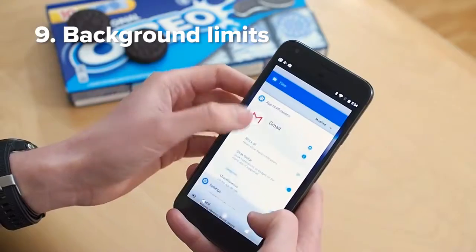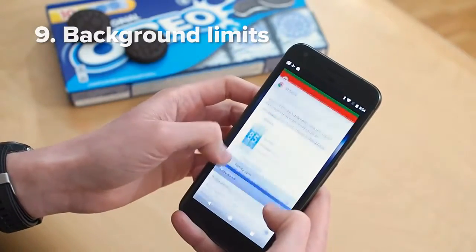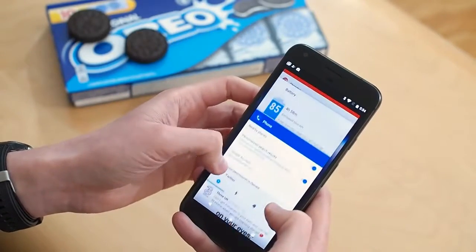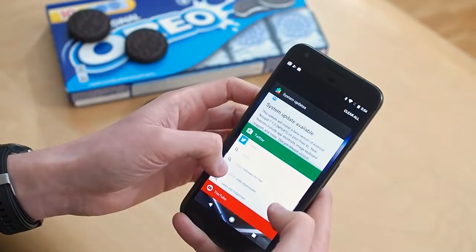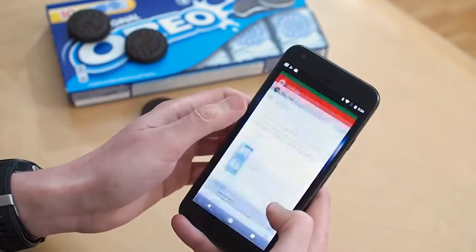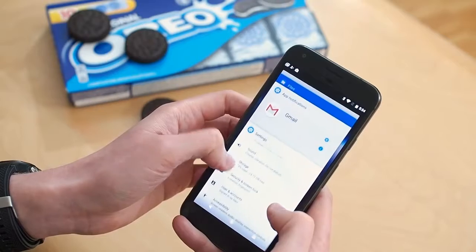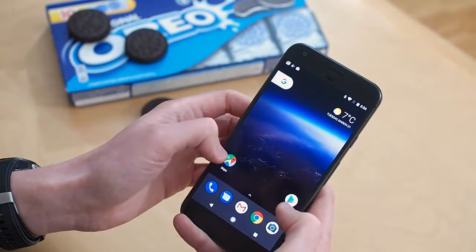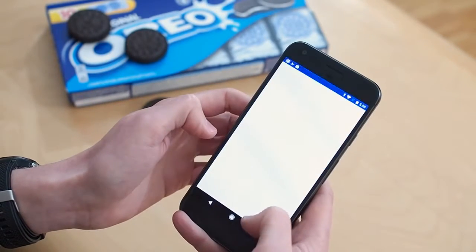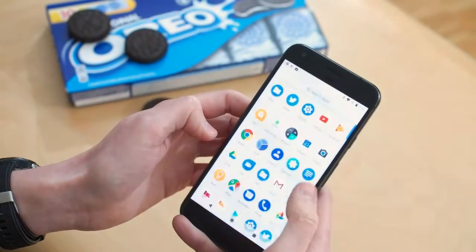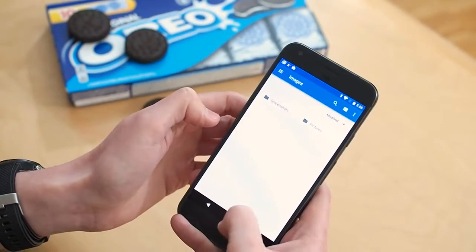Number 9, background limits. This is a big under the hood change which could potentially make a big difference to battery life on Android O. The new version puts certain restrictions on what apps can do in the background, like location updates, broadcasts for other apps to pick up on, and activities that continue running when the app is in the background. You can't really show this stuff working, but it's really a continuation of the work Google started in Nougat. It's part of this push towards making Android more battery efficient.